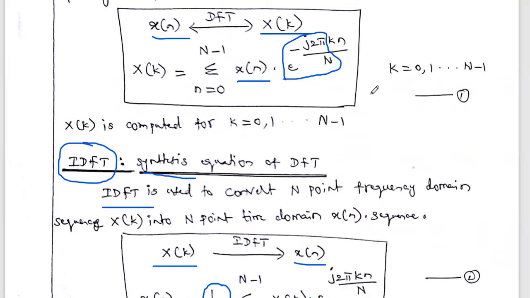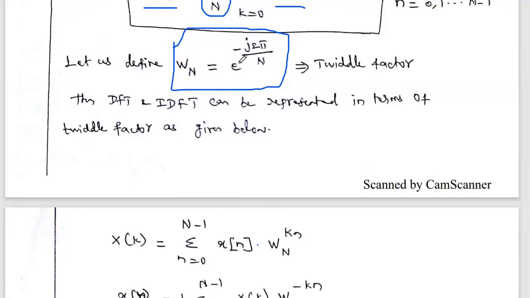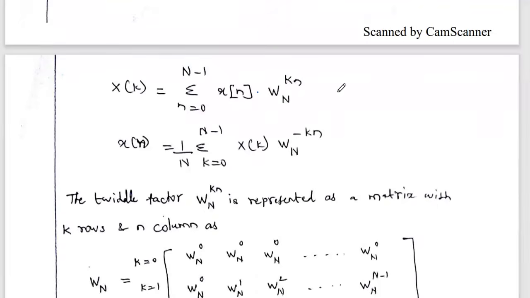So this equation is shortly denoted as x of n into WN power kn, where WN is nothing but e power minus j2 pi by N. This is the shortest formula for the DFT in terms of the twiddle factor.